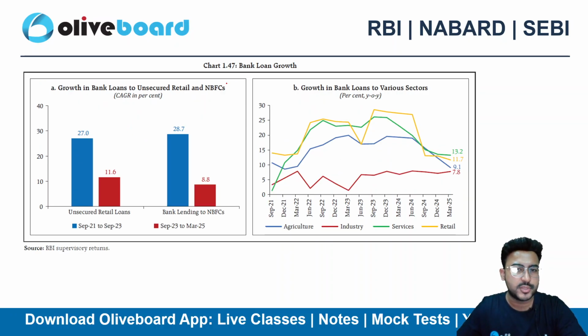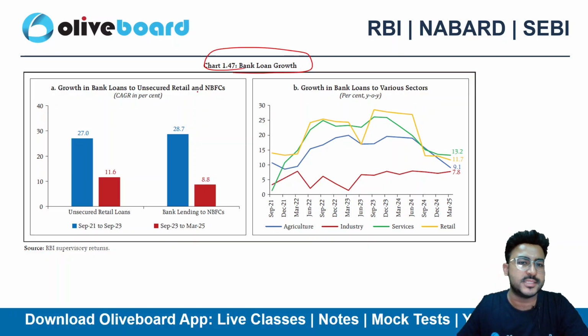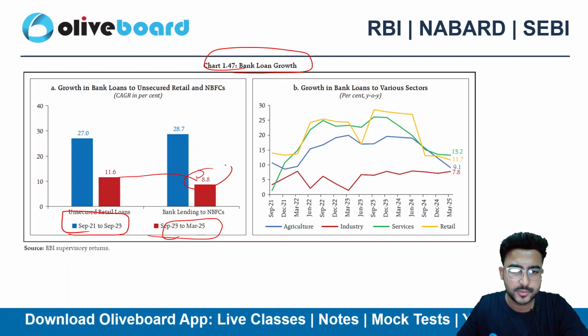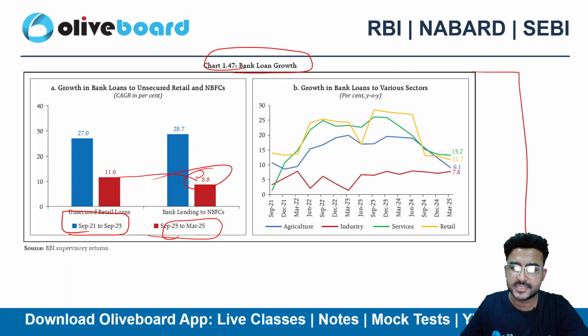Then if I talk about bank loan growth, the growth in bank loans to unsecured retail and NBFCs, compared to earlier we can see a slight decline in the red zone, from 11.6 to 8.8. Even across different sectors of the economy, like agriculture, there is a decline.